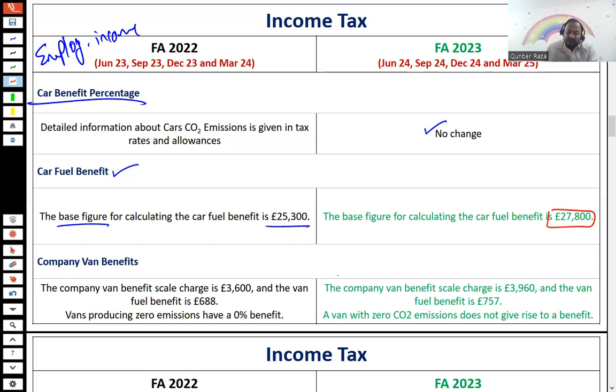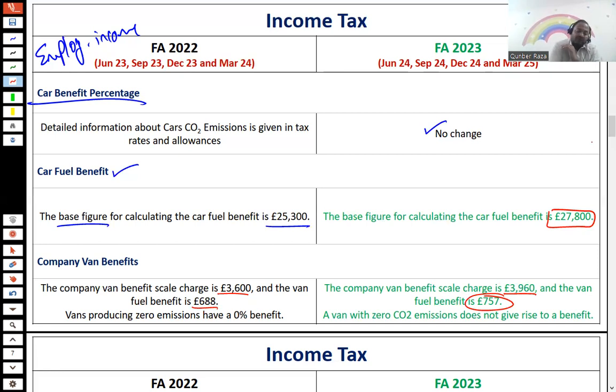In the same way, with respect to the van benefit, the van benefit amount was 3,600 and the van fuel benefit amount was 688. Now the van benefit amount is 3,960 and the van fuel benefit amount is 757. Needless to say, this will be given in the exam.